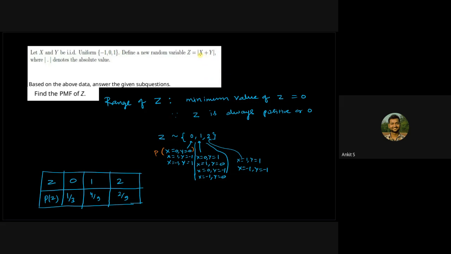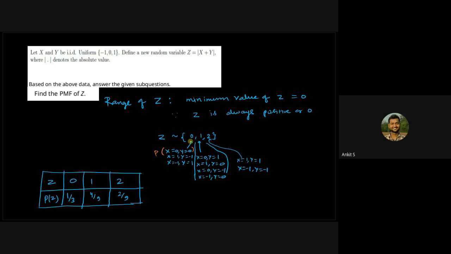So first you will start from 0. x can take value 0, y can also take value 0, so z will take value 0. That's what we have done here. Then when x takes value 1, y takes value -1. Both of them add up to 0, and then we put a mod. We will get 0. So this is the case.